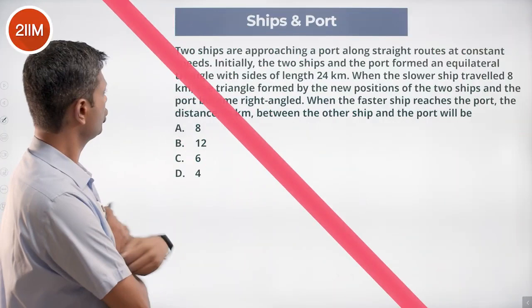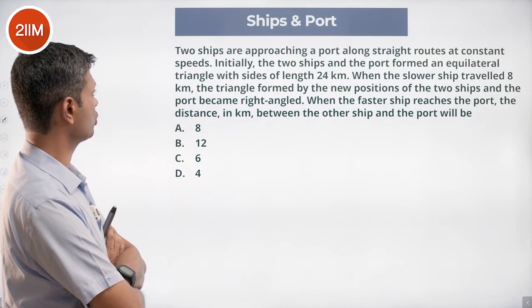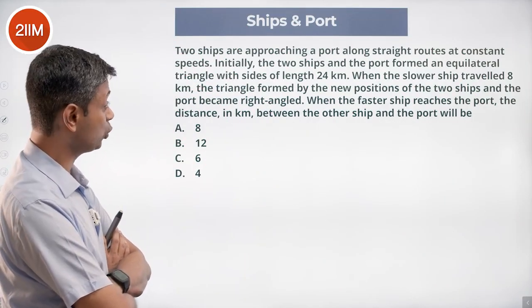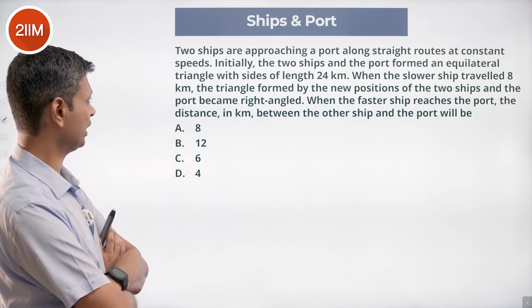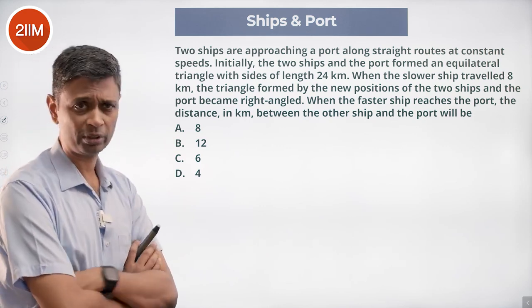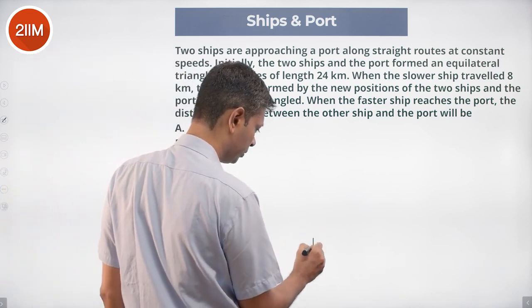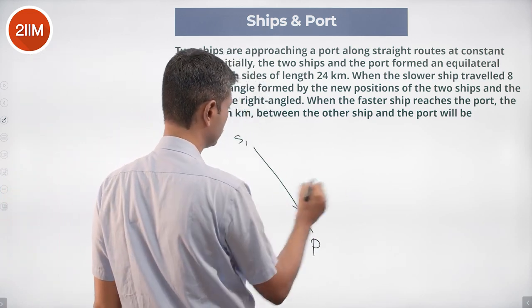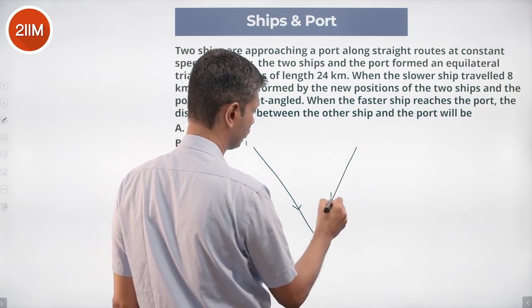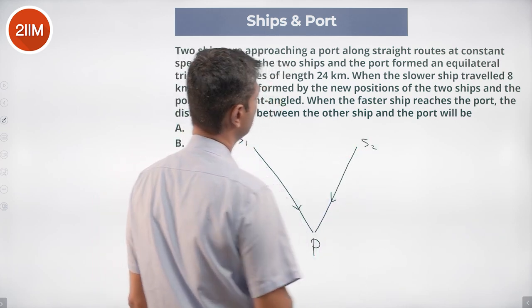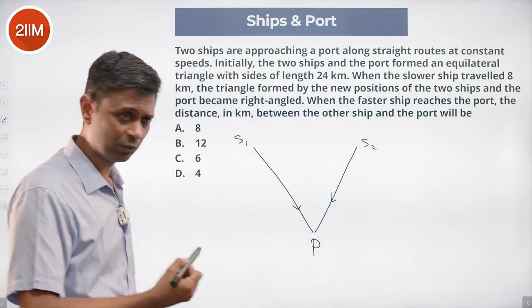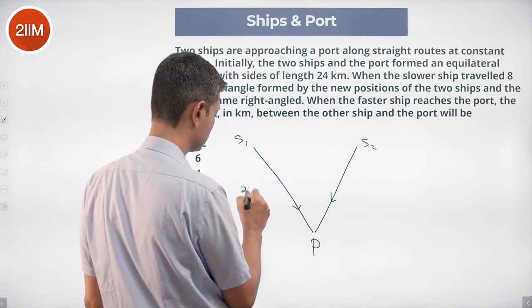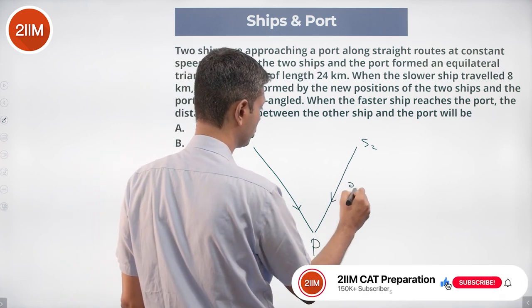Question 10. Two ships are approaching a port along straight routes at constant speeds. Initially, the two ships and the port formed an equilateral triangle with sides 24 kilometers. This is the port P. Ship 1 is coming from here, ship 2 is coming from here. It forms an equilateral triangle with sides of 24 kilometers.